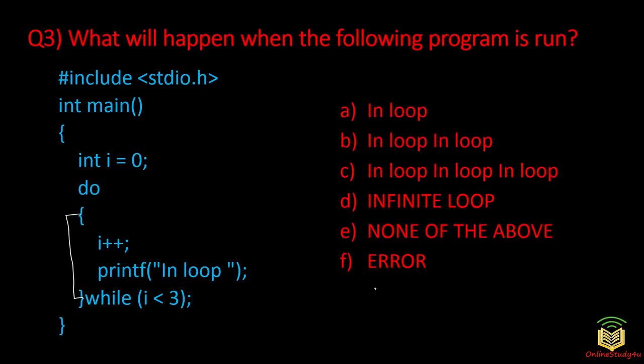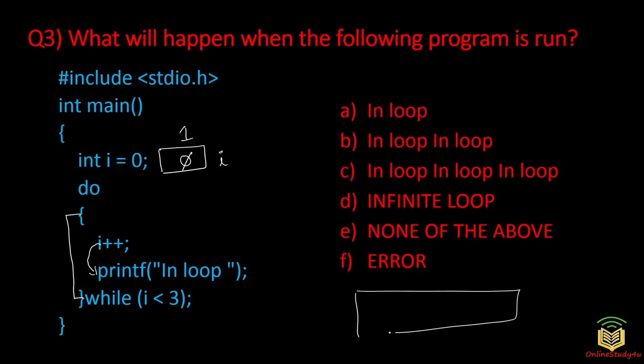Now what will happen? So very simple. First you will have a variable that is created with the value 0, and then you have do i++. So this is the post increment operator. When the control passes to this one, the value of i is increased to 1. Okay, so what happens on your computer screen: first in loop will be printed, and then it goes to check this condition. While i is less than 3, this condition is true because the value of i is 1. So it comes back here. Again i++ happens, this value becomes 2, and again in loop will be printed.